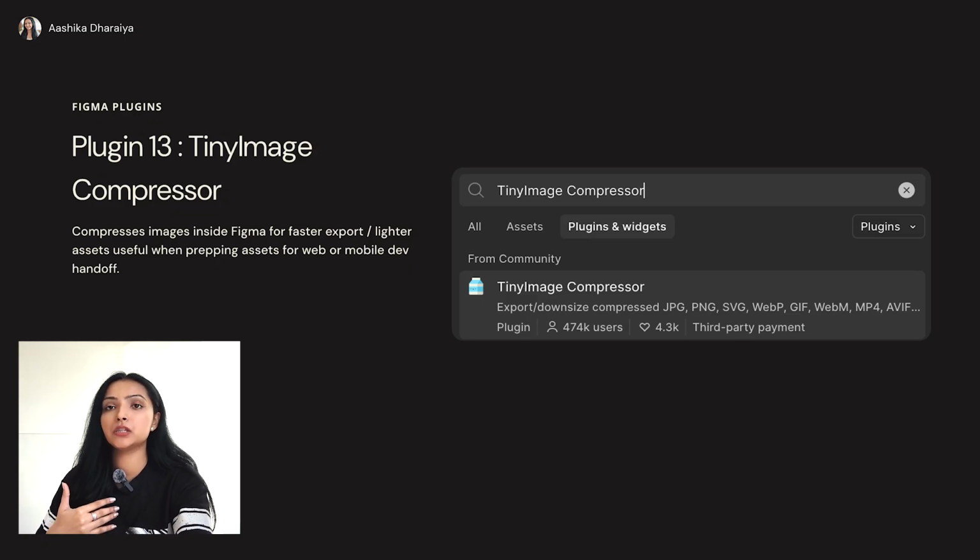Sometimes people struggle so much in terms of compressing images, and we think, oh my god, where should I go? Should I go to Photoshop? Should I go on some random site and do it? But when the quality is getting affected, you have to do everything again. Make sure that you don't have to face that struggle. So save your time by using these kinds of plugins.